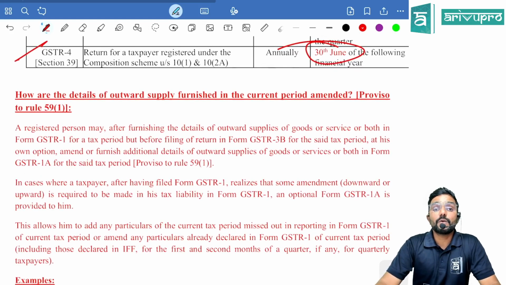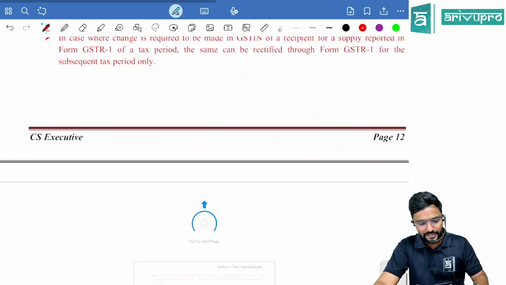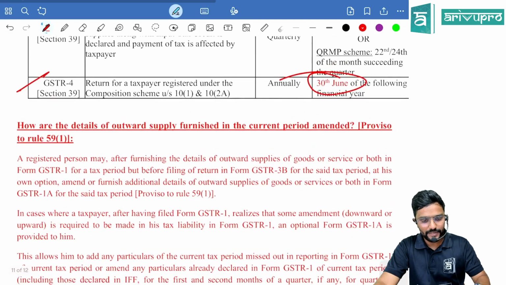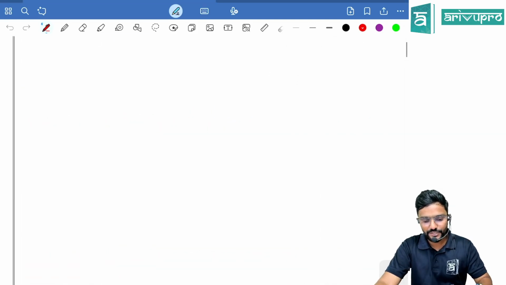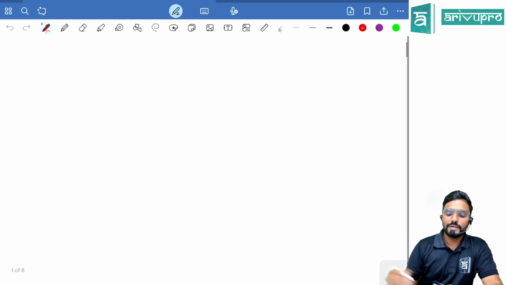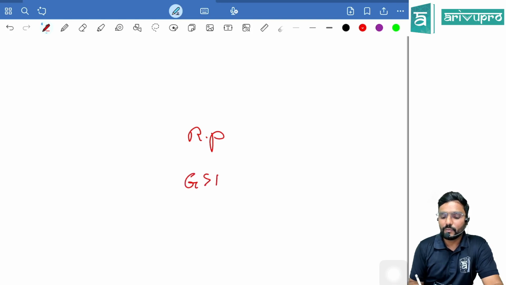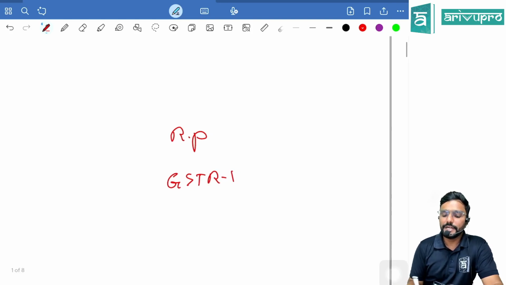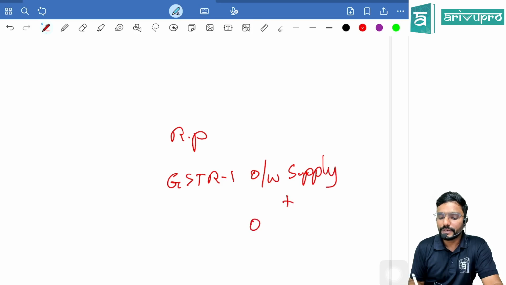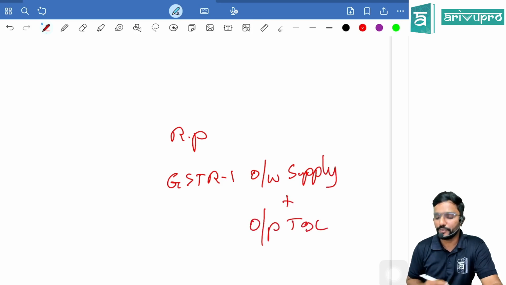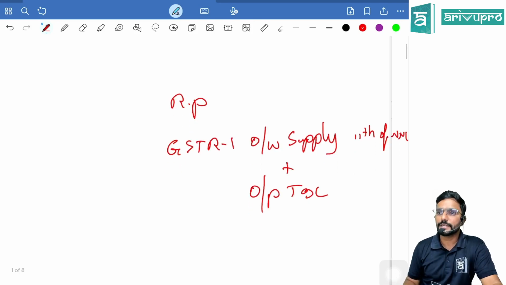Now they have added one new return called GSTR 1A. This is only for amendment. Let me explain it to you. Guys, listen. Now, if I am a registered supplier, I have to file GSTR 1, giving the details of my outward supply and also my output tax. Only details with respect to output. Within what date, sir? 11th of next month.